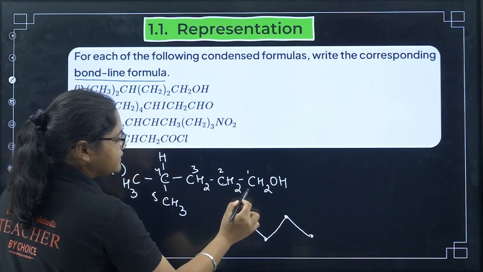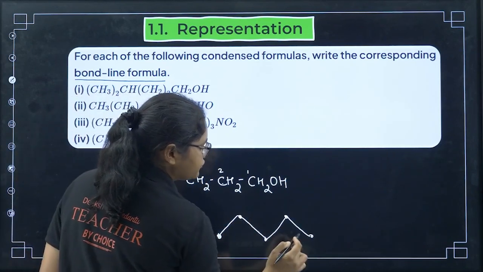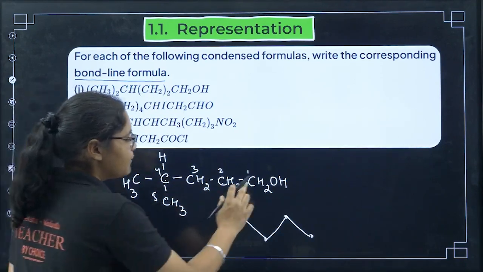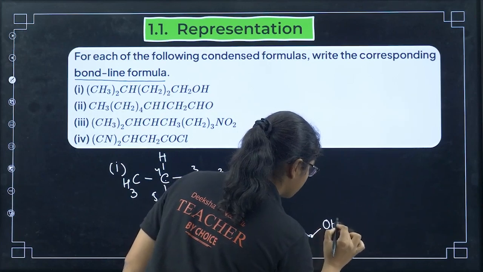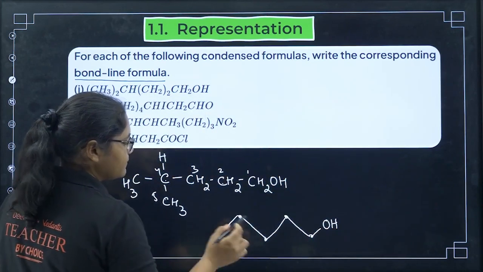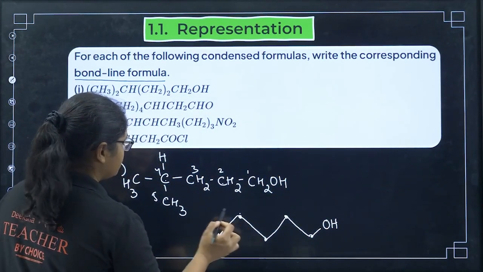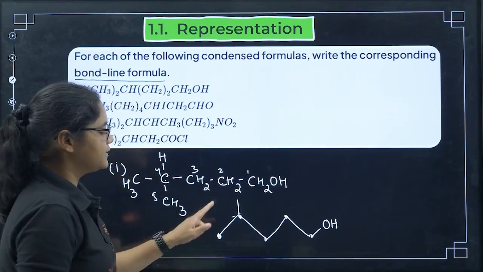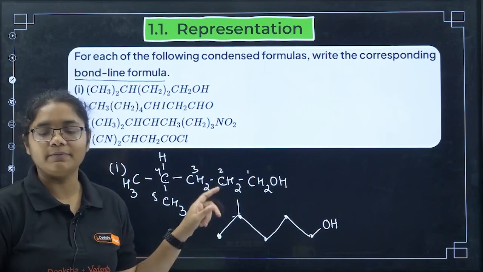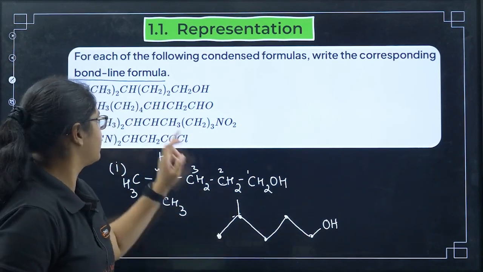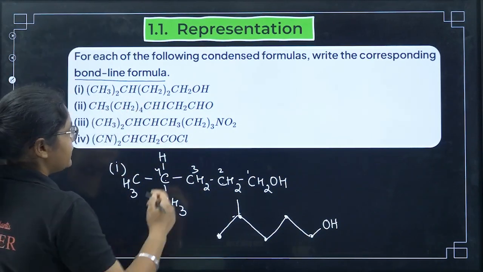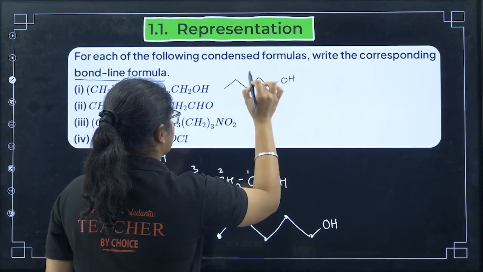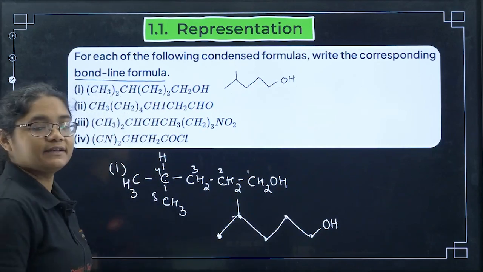Then you see on the first carbon you have an OH group. For carbon and hydrogen there is no need to show anything, but for any other atom you have to show it. So this first carbon has OH. First, second, third, fourth and fifth. On the fourth carbon you have a CH3 group. So just put a line like this. This also shows that there is a CH3 group attached here. So this is the bond line formula for the first question. I'll draw it here, small one. I hope this is clear to all of you.